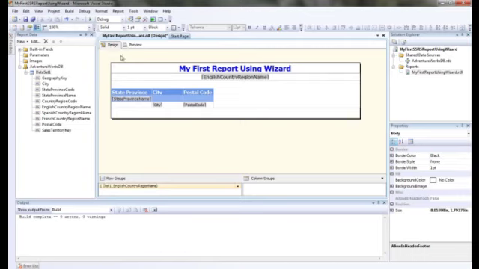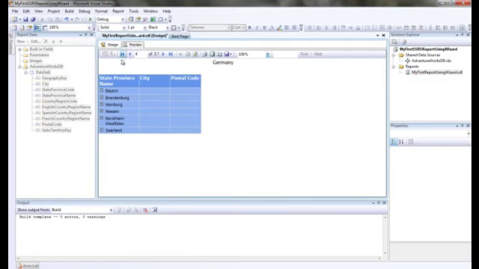We'll go back to the design mode here. One thing I want to show you is going to the preview here. You can see that the title has come down to the second row. So it word wraps automatically for you, but if you want to make it nicer, because we've got lots